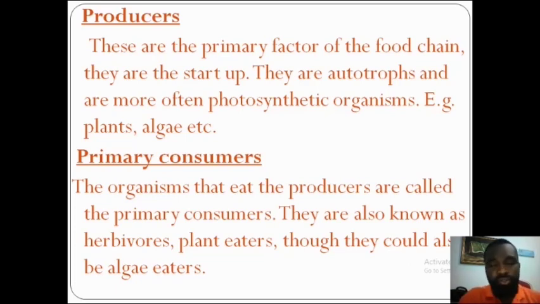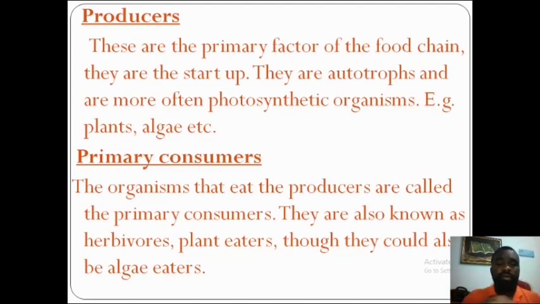They are autotrophs and are more often photosynthetic organisms. Remember, photosynthetic organisms make their own food through the presence of sunlight and so on and so forth. Examples are plants, algae, etc.